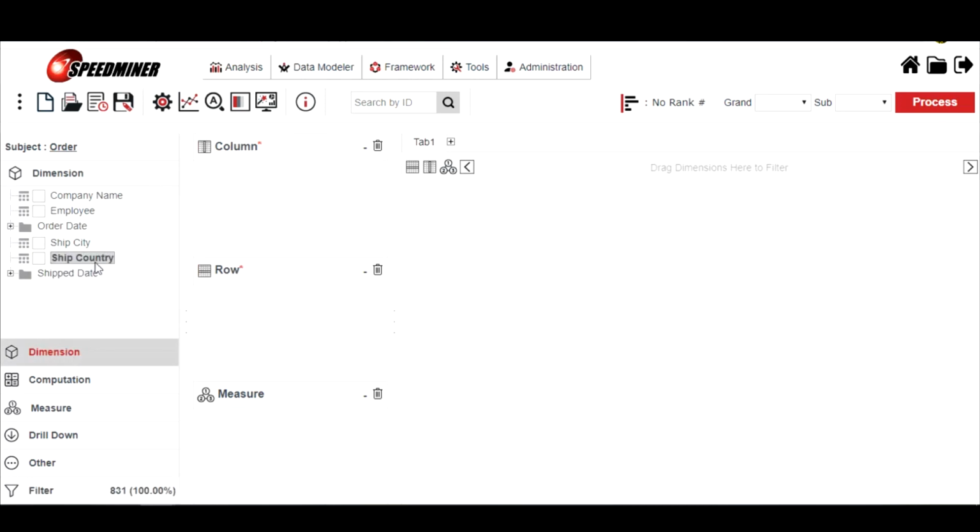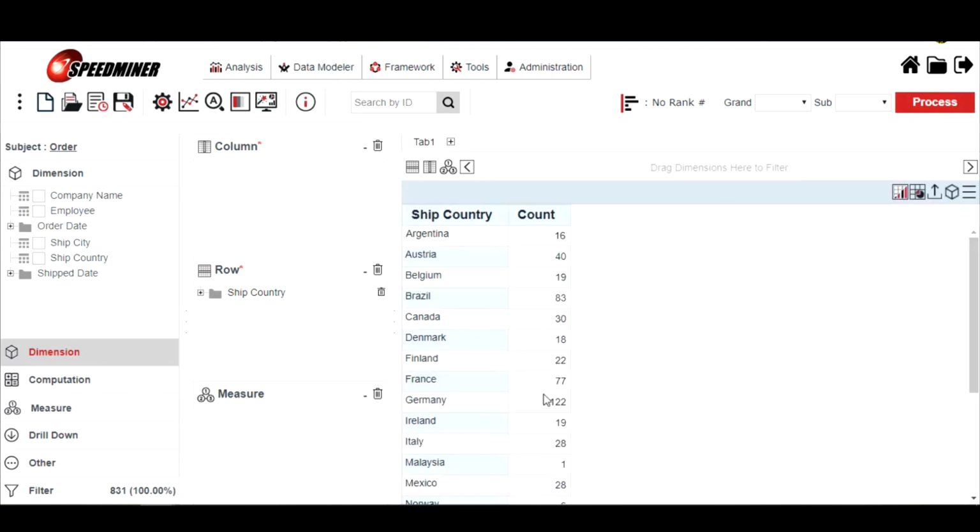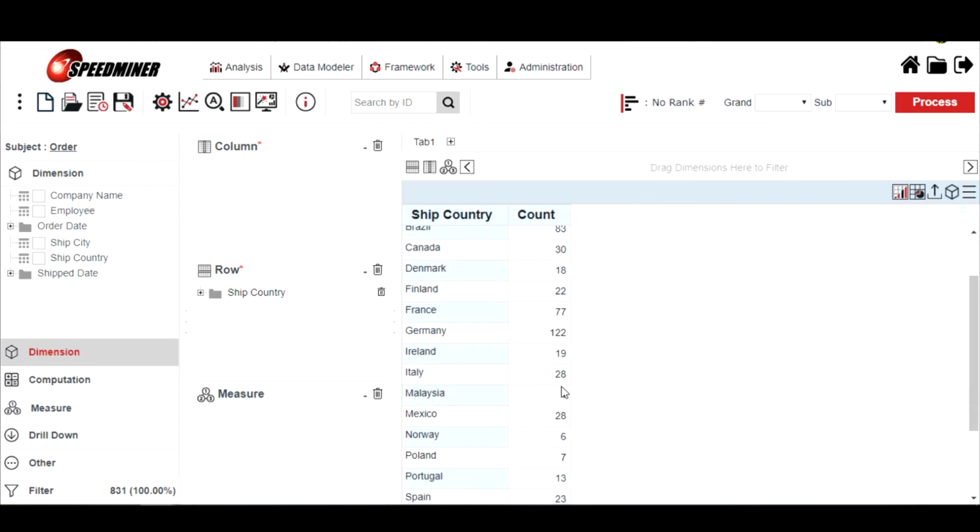In one of the dimensions called ship country, you drag the ship country to row and click process. In the ship country, you should be able to see the new record for Malaysia. That is all for how to configure the incremental load.